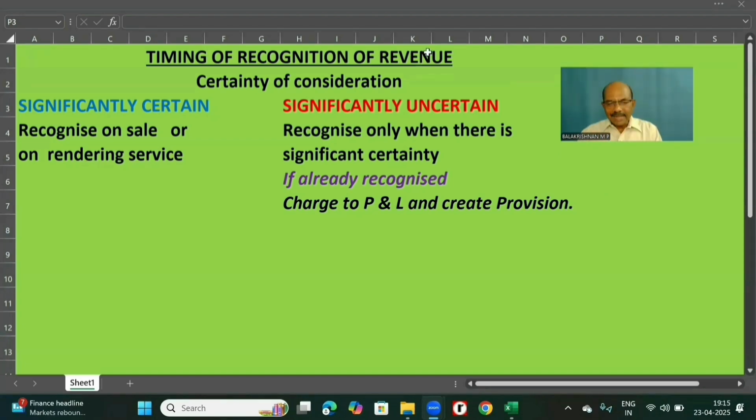Second possible scenario is that you assume the significant certainty and book the revenue, and later on uncertainty happens. Now there is no certainty. What to do in this case? Whatever revenue you have already booked in profit and loss account cannot be taken back. So create provision for bad debts. Don't reverse the revenue.